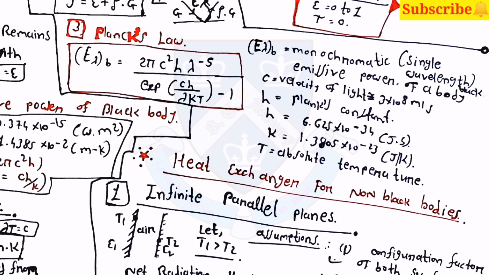Then Planck's law: E b lambda is equal to 2 pi c square into h into lambda raised to minus 5, divided by exponential of ch by lambda kT, minus 1. This equation is very helpful in the examination.